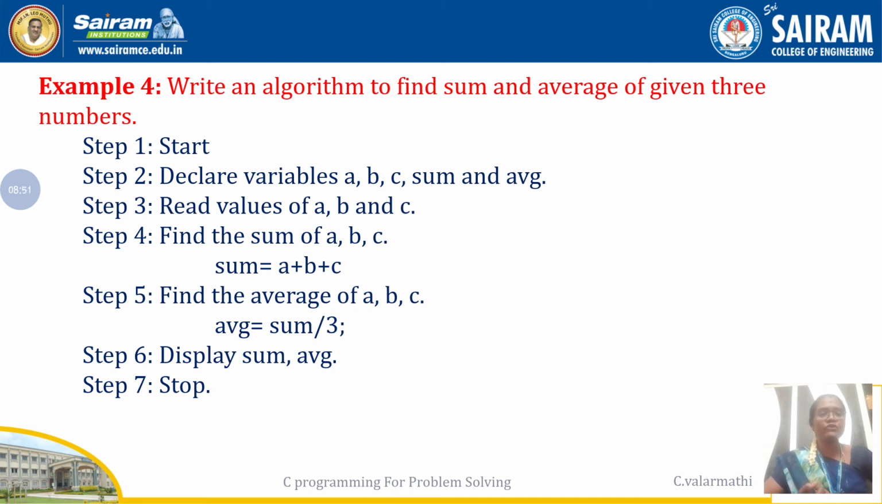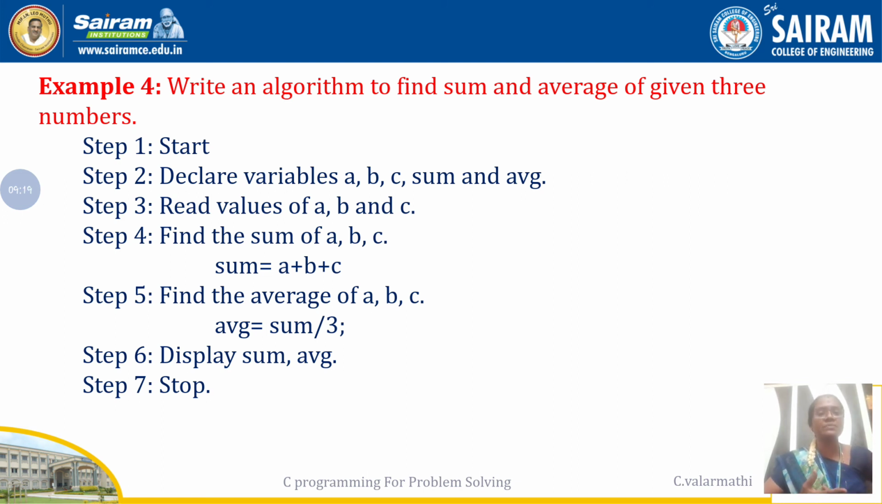And the fourth step. First I am going to calculate the sum. From the sum we are going to calculate the average. So in step 4 we know the formula of finding the sum. Sum is nothing but addition of 3 numbers, A plus B plus C. Then after finding the sum, we need to calculate the average. That is done in step 5. Average equal to sum divided by 3, because the total number of numbers is 3.